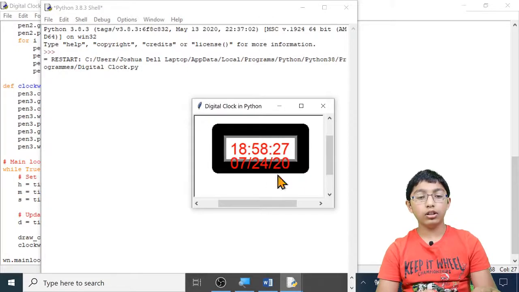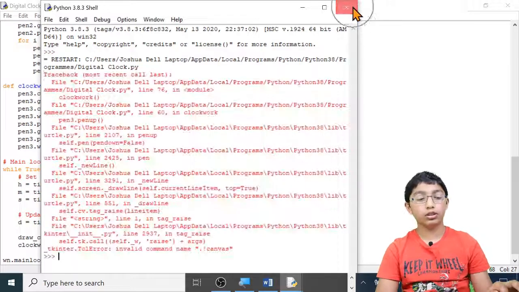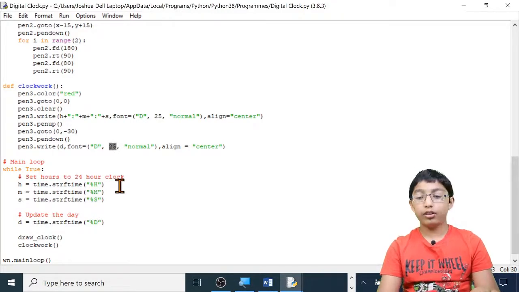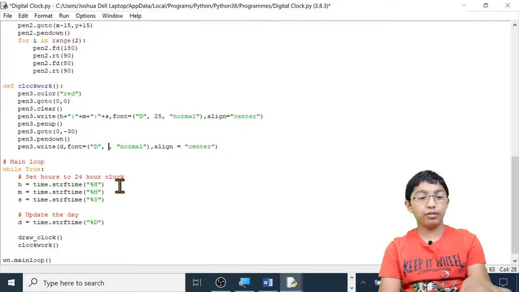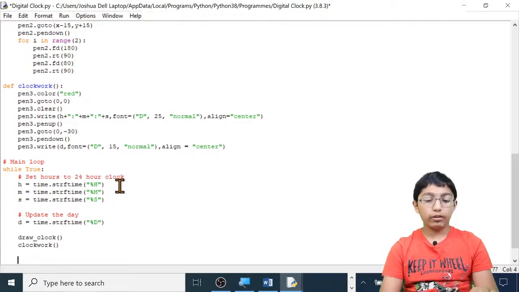As you can see, it is different. It's not good. It is flickering lots. So let's change that. Let's close this and let's close this. So first of all, I'm going to change the size of the date. It's actually meant to be 15. And now let's make it stop flickering.